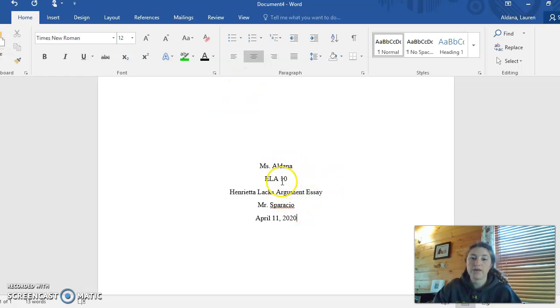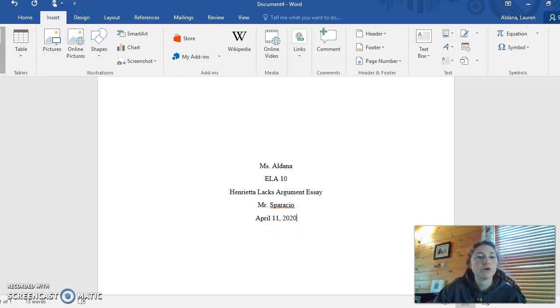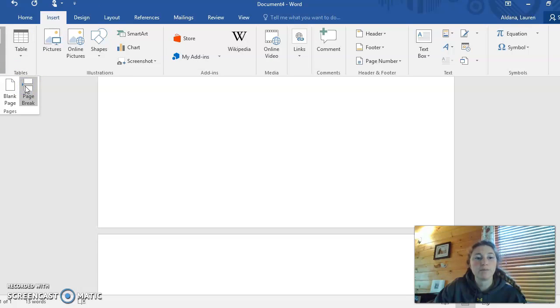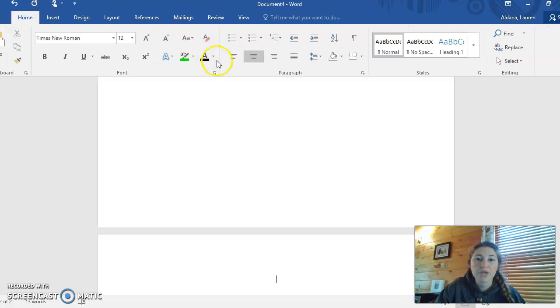After you have your name, the class, the title, Mr. Sparacio, and the date, you're going to go to insert, and then page, and then page break. You're going to go back to home, and then you need to click this so it will align you back to the left. Start with pressing the tab button, and you're ready to start your first paragraph.